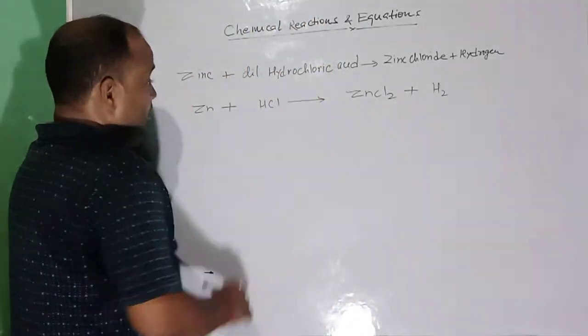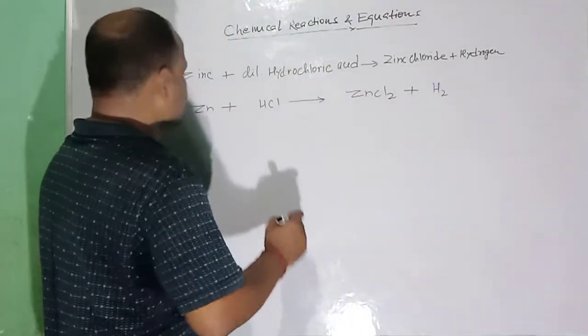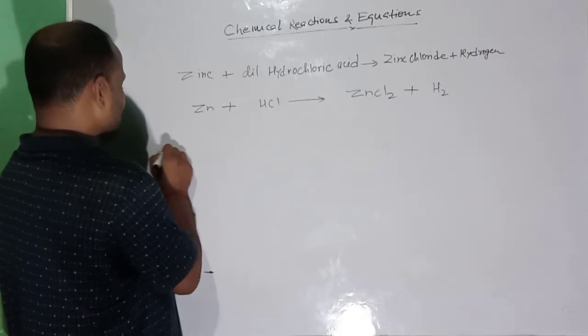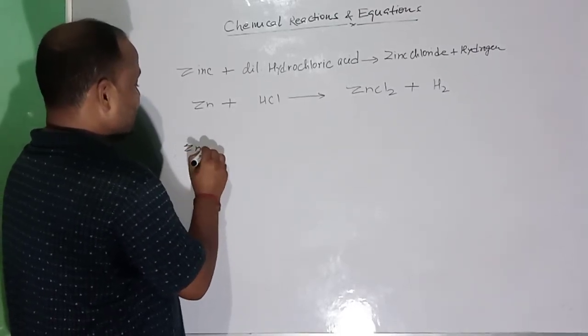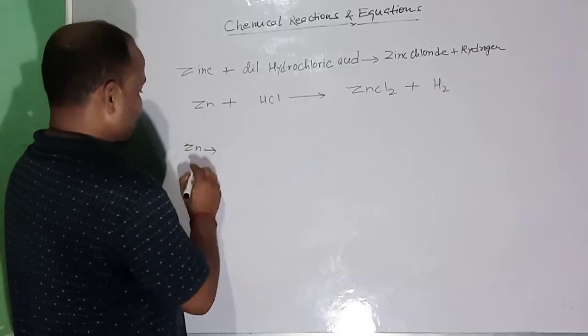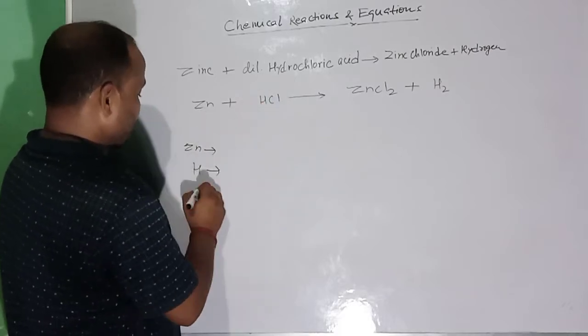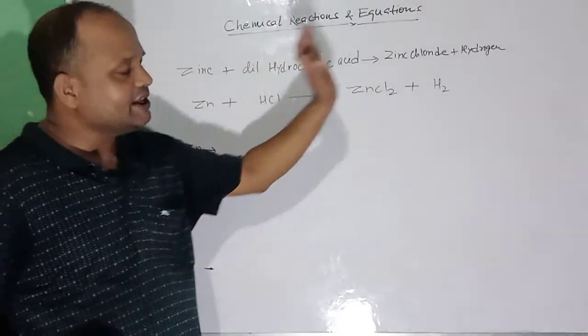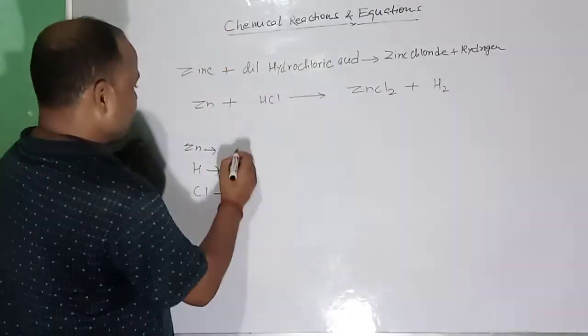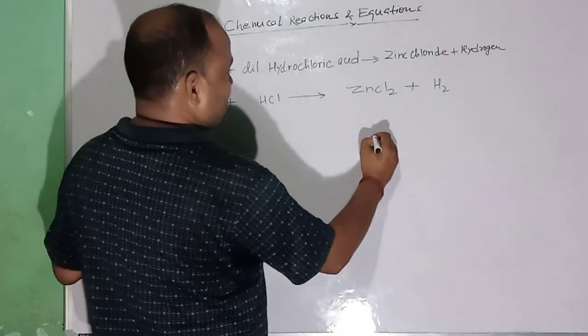So let us check whether it is balanced or not. On the reactant side, zinc, hydrogen, chlorine. These are the three types of atoms on the reactant side. The same will be there on the product side also. So zinc 1, on the product side 1 zinc, okay.